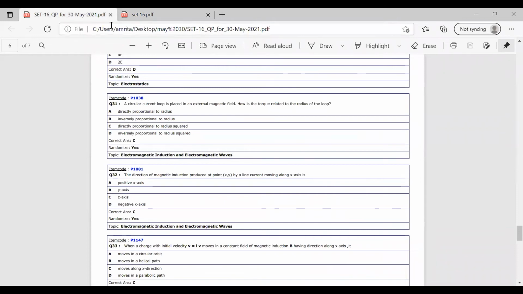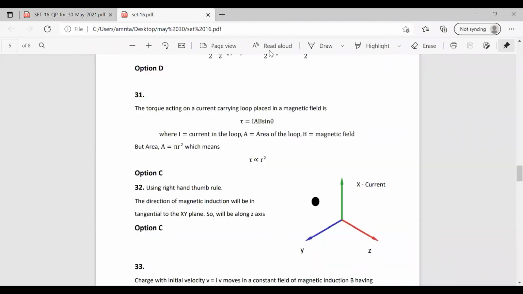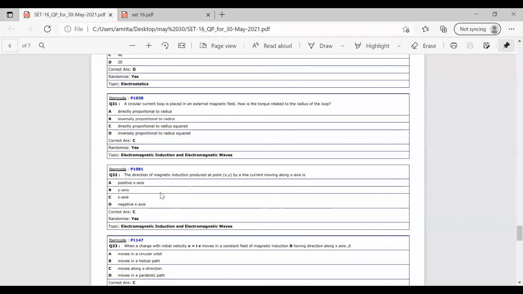All these are simple questions. You need to have an idea about the concept, and you can answer these very easily. Most of these questions are previous questions of the AEEE exam. Now we will move on to the next question. It is question number 32.